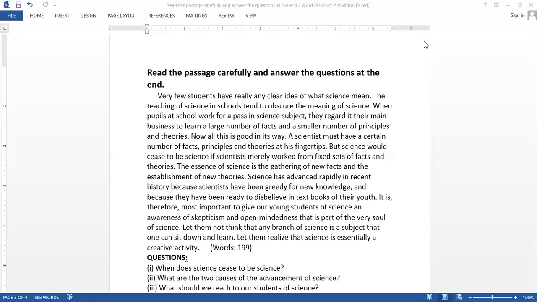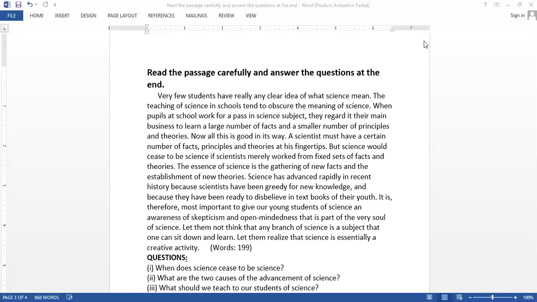So, it is the part of the comprehension passage that most students are scared of. But I tell you, it is not difficult if you grasp the meaning of the passage, because after all, comprehension means understanding. Basically, in reading comprehension, your understanding, your ability to understand a passage using your reading skill, is checked or assessed.